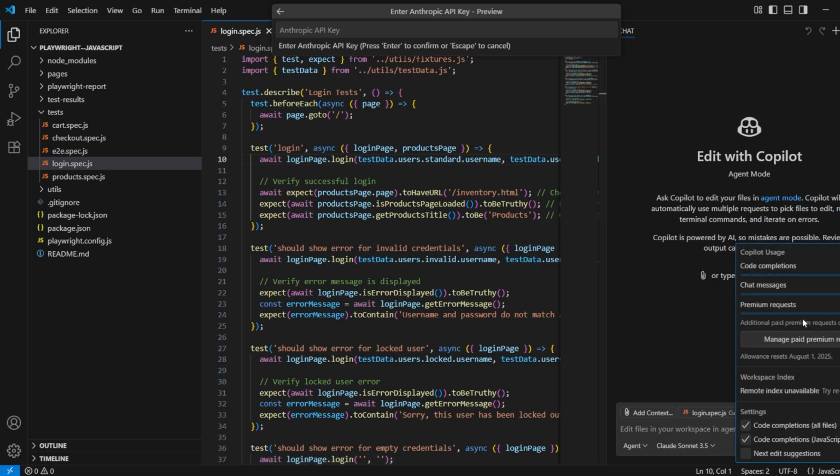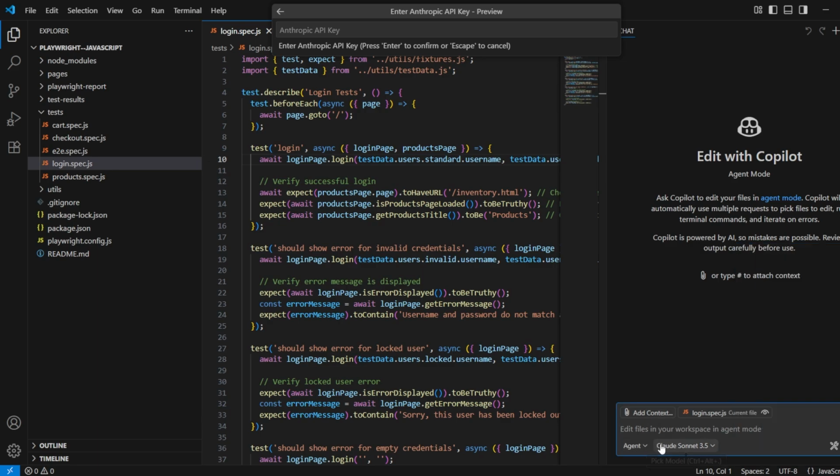You can see here that since I am on a paid plan now, I get unlimited usage of code completion and chat messages and some percentage of premium requests. So now I am in agent mode.